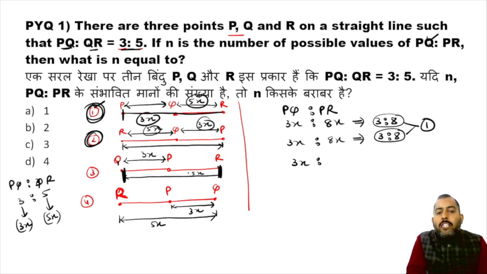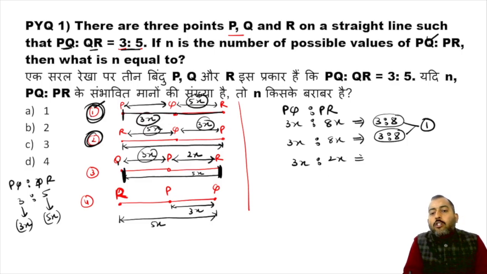P to R is 5x, Q to P is 3x. So in this case, Q to R was 5x. So P to R in this case comes out to be equal to 2x. So according to case number 3, the ratio comes out to be equal to 3:8.